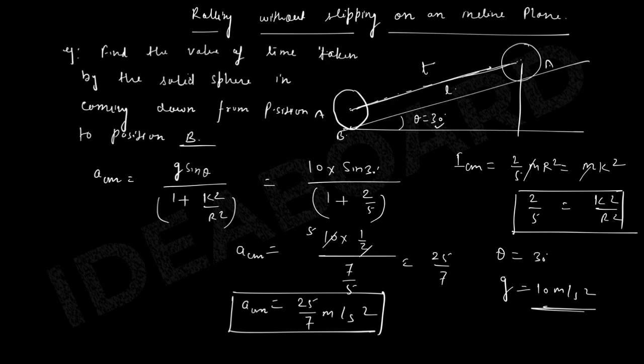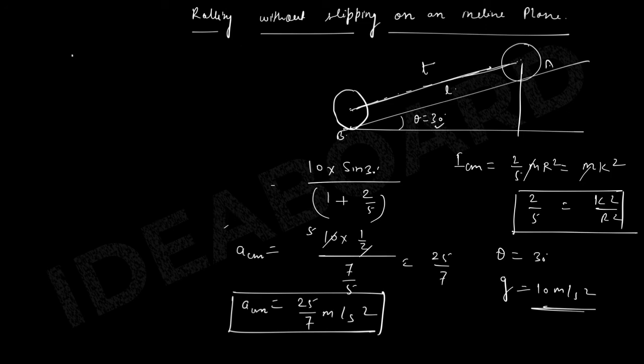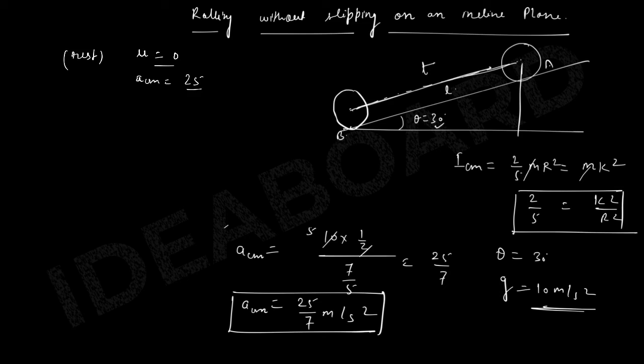Now once I have done this, this question will be very simple, because now the question is simply how much time it is taking. Obviously it started from rest, so u will be 0. We got the value of a_CM, which is 25 by 7 meter per second square, and we can apply S is equal to ut plus half at square.